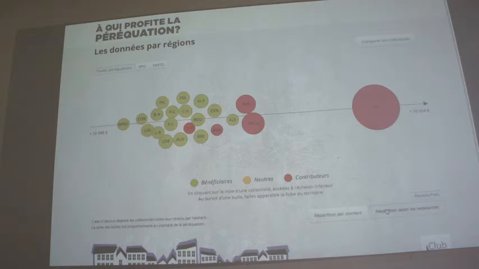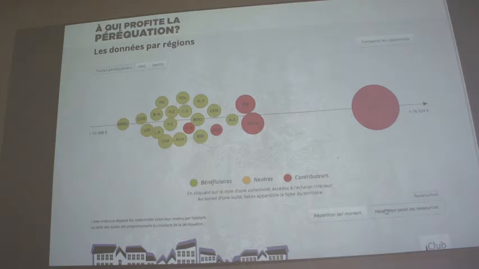But there are some strange things like ALS, which is Alsace. It's the fourth richest region in France, and they receive money. And we are in the other way: Haute Normandy, HN, is a region which is not that rich, it's more in the middle, and they give money.